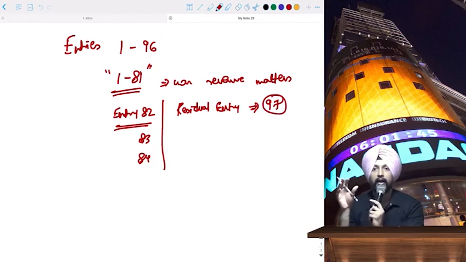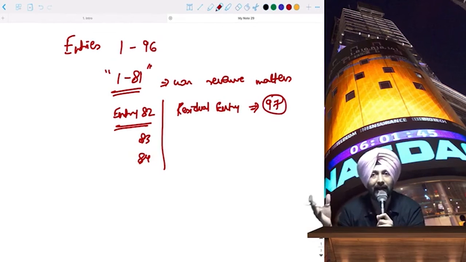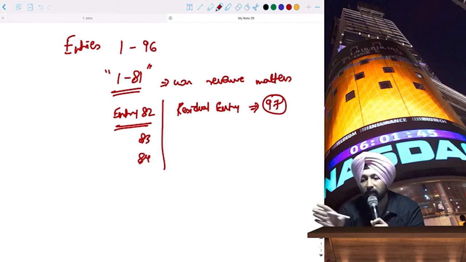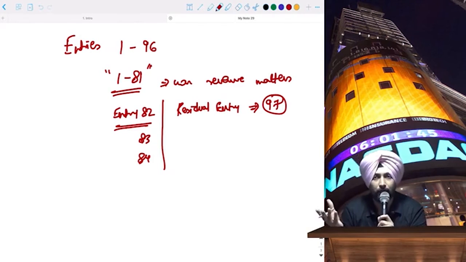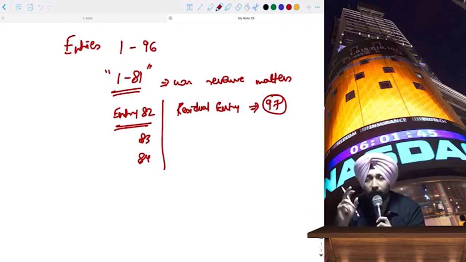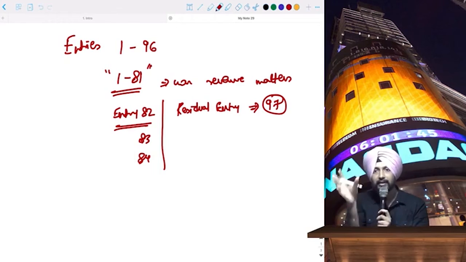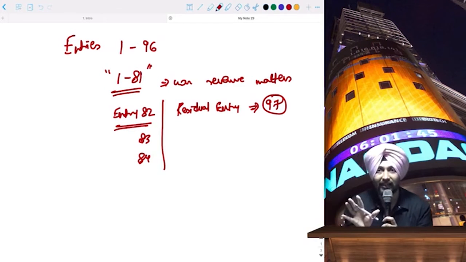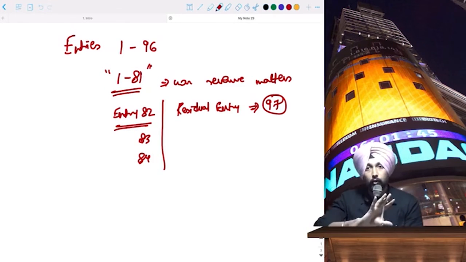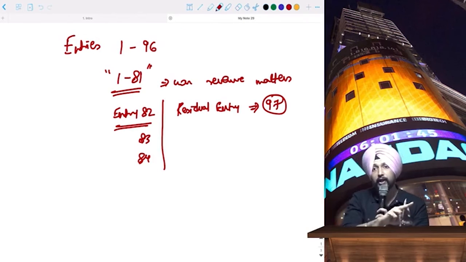And now if any new text has to be implemented, then it has to be done through entry number 97. Okay, so if it's not a comprehensive law which we want to introduce, like GST is a comprehensive law, a change in the total tax structure, then for that the constitution has to be amended.